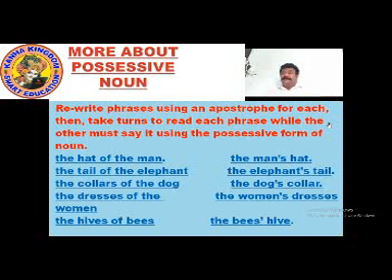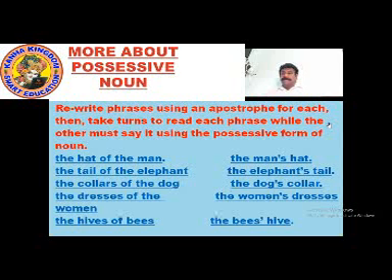The dresses of woman. So now the woman's dresses. Whose dresses are these? We are rewriting the phrase using an apostrophe. The sentence says the dresses of woman. So now the woman is the owner of the dresses.